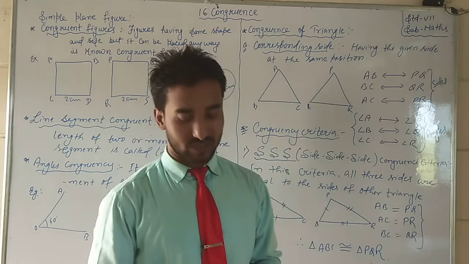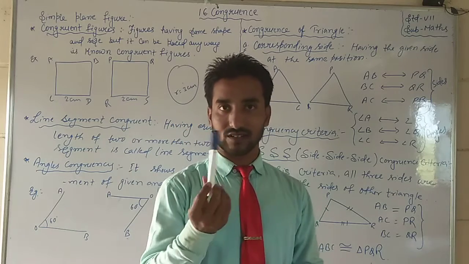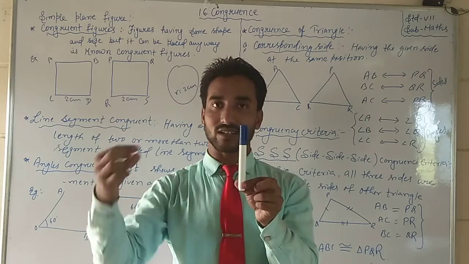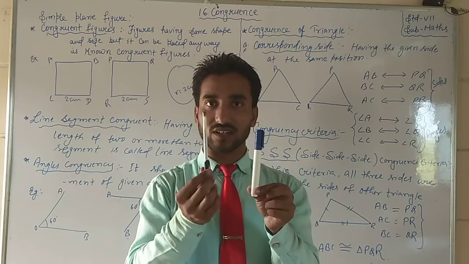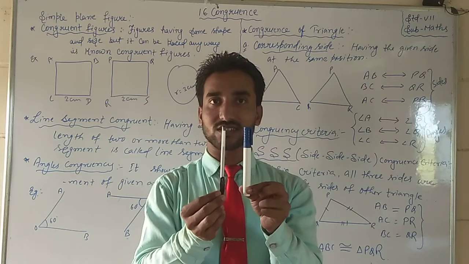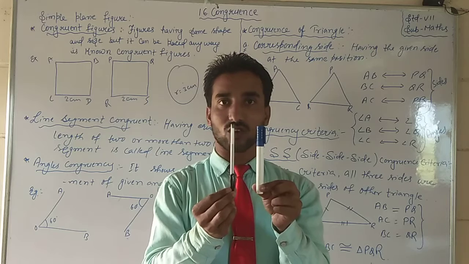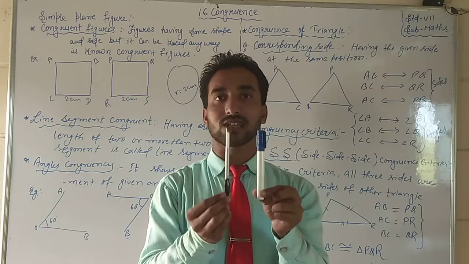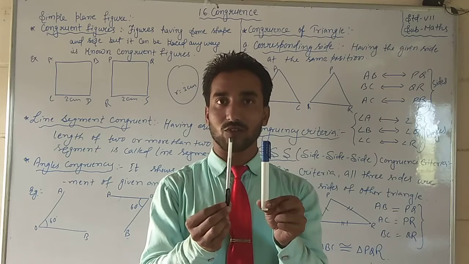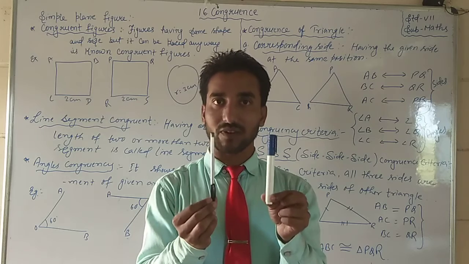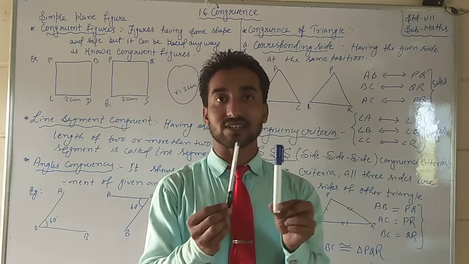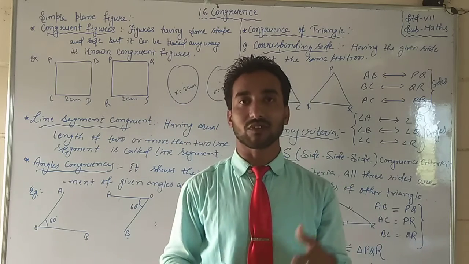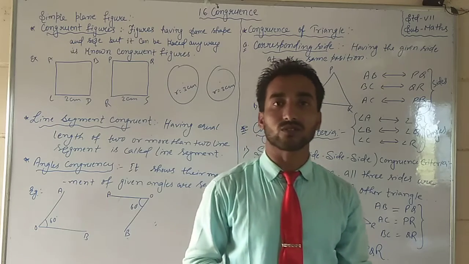Okay, suppose this is a marker in front of you, placed this way. I brought a second marker, and suppose I have placed it in that way, just opposite. What will we say? It will be congruent. Why? Because it has the same shape, same length. Are you getting my points? It doesn't matter how it is placed, but the length, shape and size must be equal. In such conditions, we can say the diagram, the figure, the objects are congruent together.